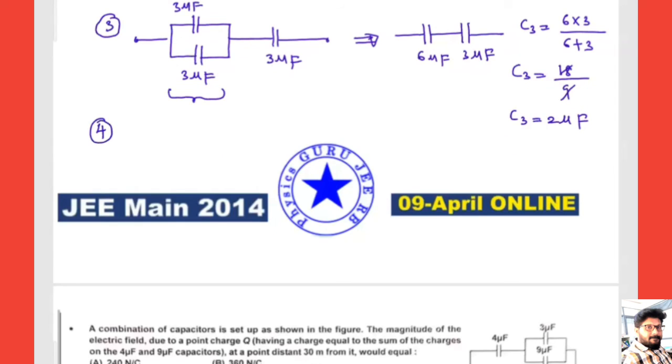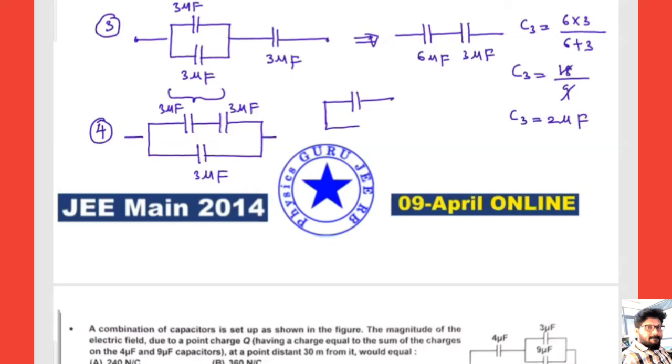What is the possible combination we have? Two capacitors are connected in series, and 1 is in parallel with it. So 2 are in series, 3 microfarads, 3 microfarads, and that combination is parallel to the 3 microfarads. If I simplify or modify the circuit, 1 by C plus 1 by C gives 1.5 microfarads. So this is 1.5 microfarads parallel with 3 microfarads.